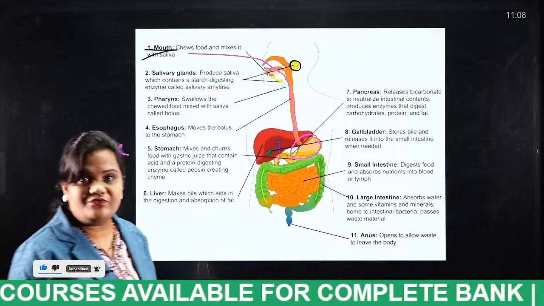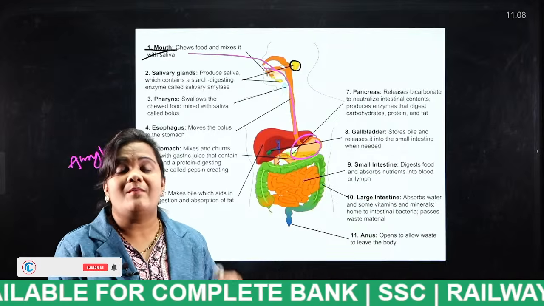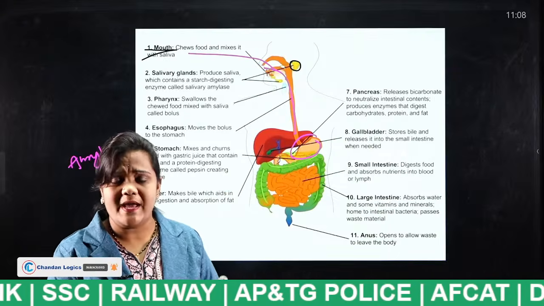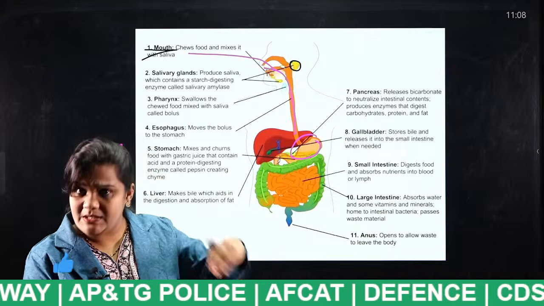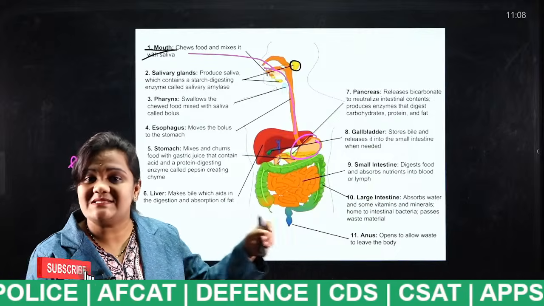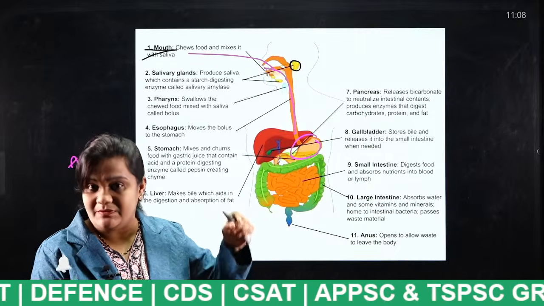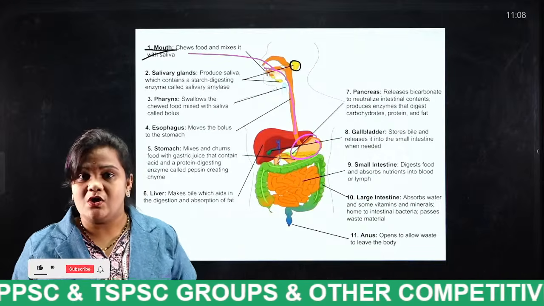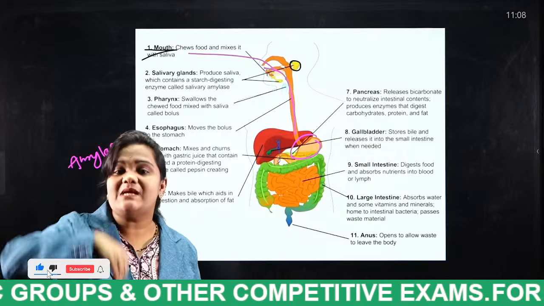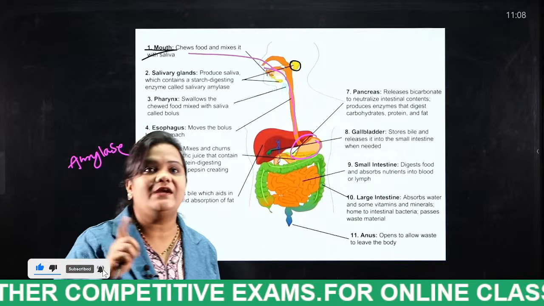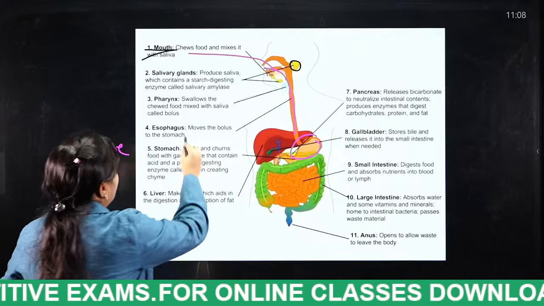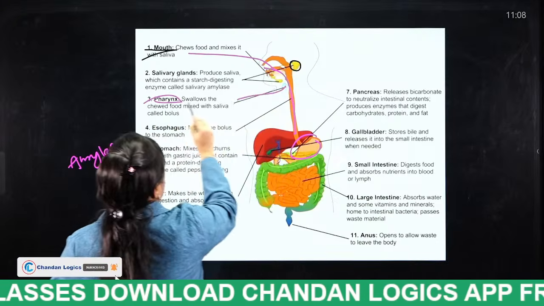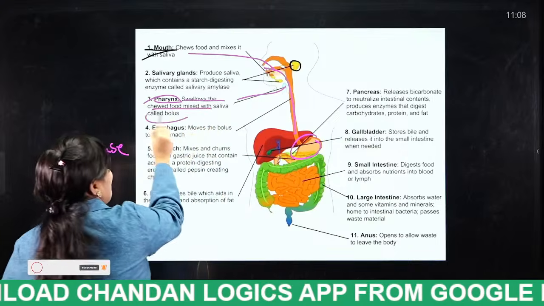Bolus means nothing but what? Bolus is nothing but saliva plus the food which you eat. The salivary glands release the saliva, and it mixes up with the food which we eat. That content is known as bolus. So this bolus can easily pass into the esophagus. It swallows the chewed food mixed with saliva, called bolus.